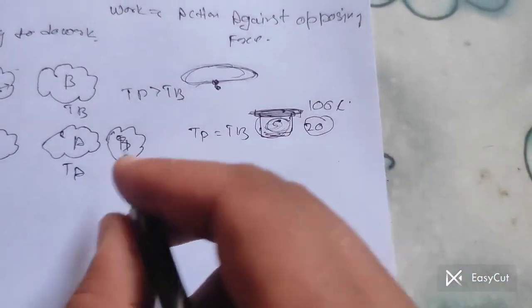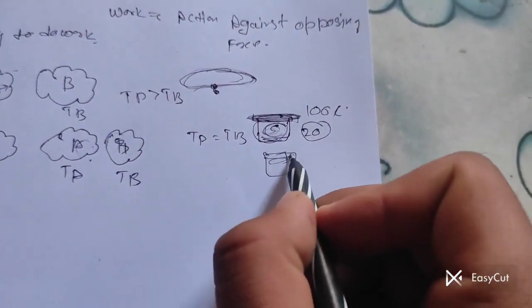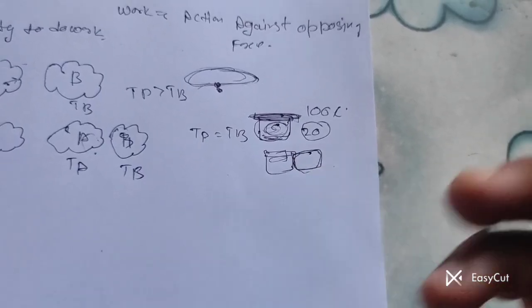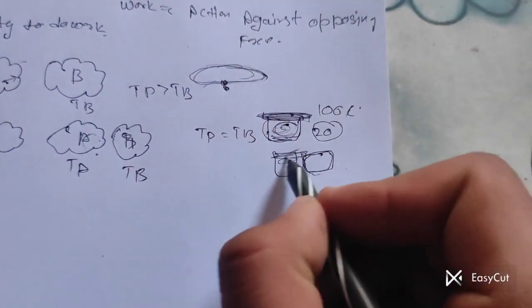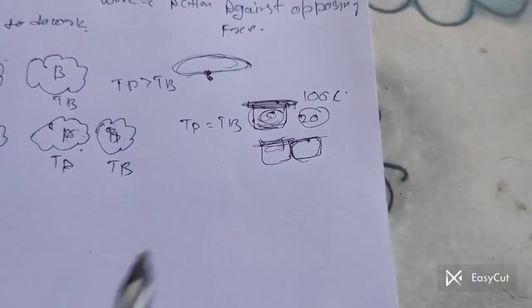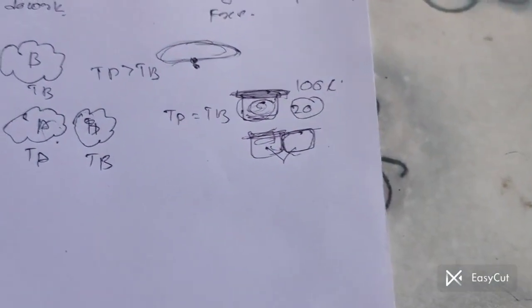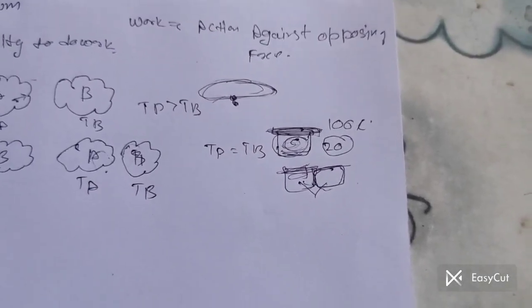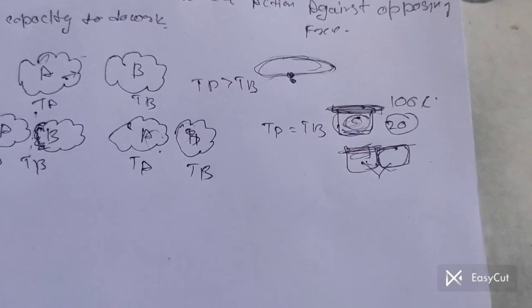But if we take this example again, for example this is our glass A and here the glass B, attached together, no liquid transfer, covered with a lid, we see that after some time both temperatures are equal. How does the temperature become equal? Energy flows from higher to lower. This is called heat. Basically, heat means the transfer of energy from higher to lower because of a temperature difference.